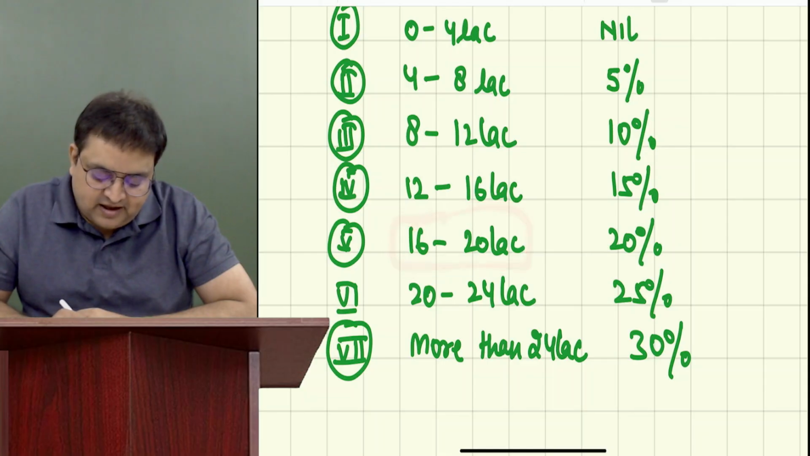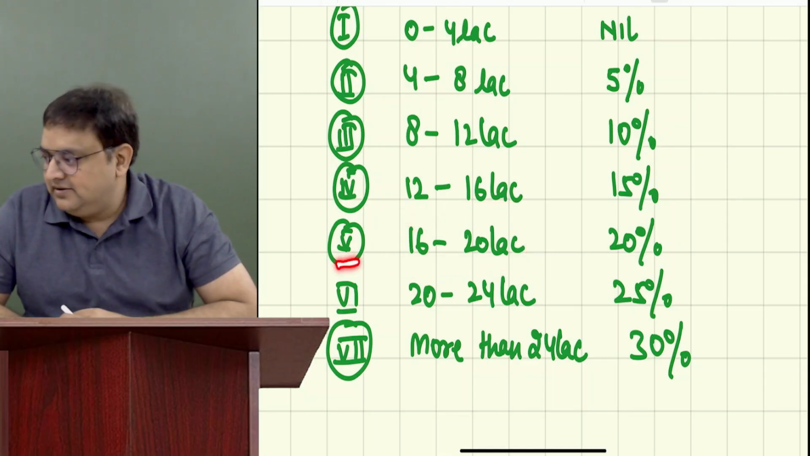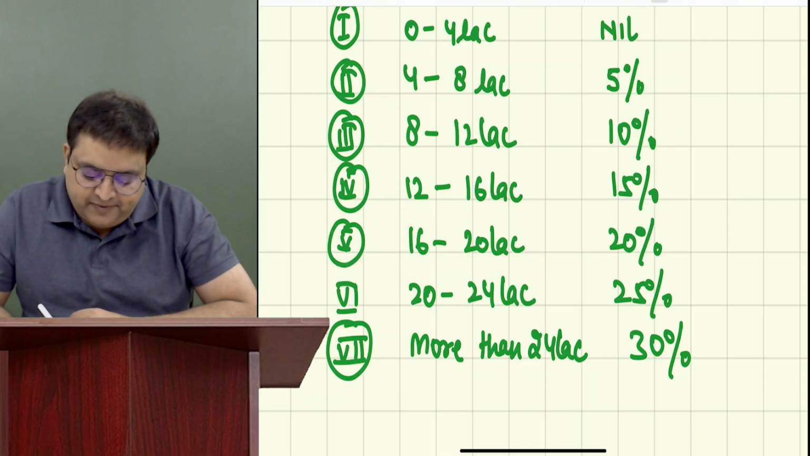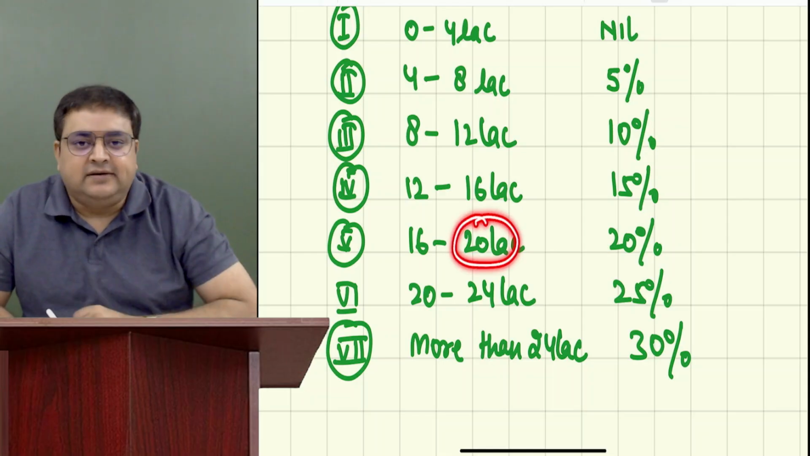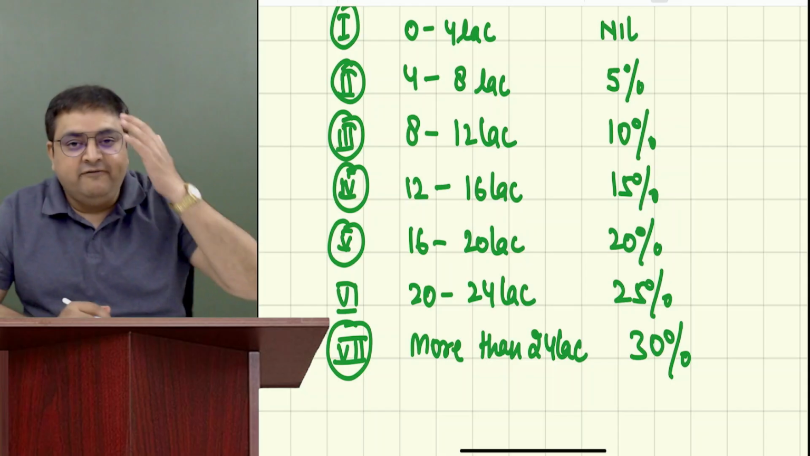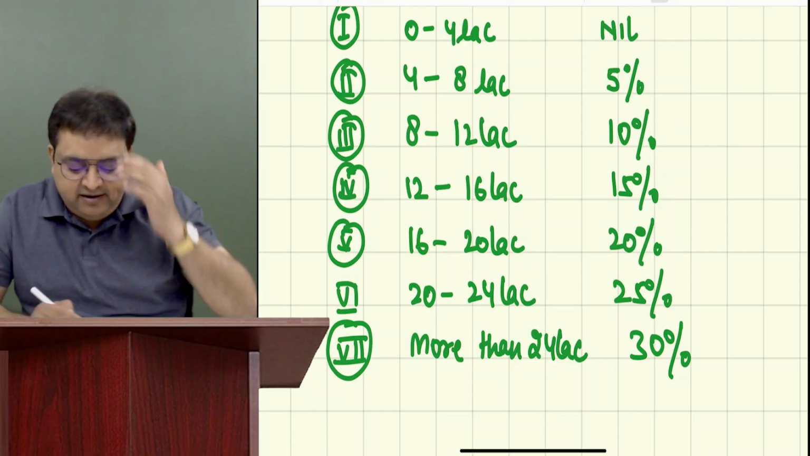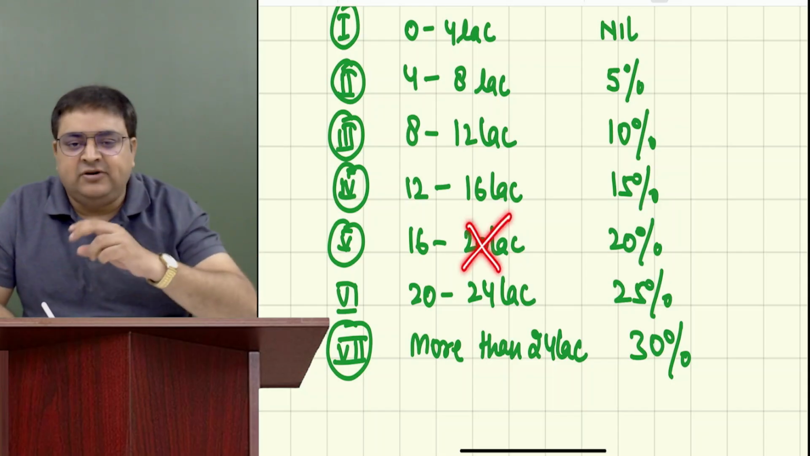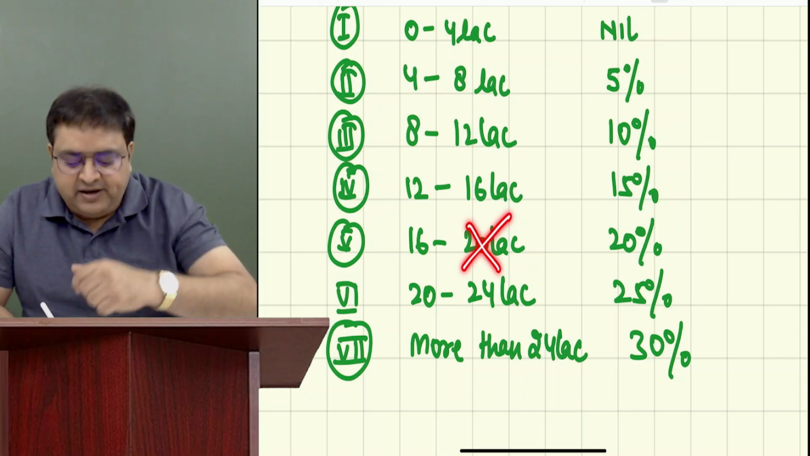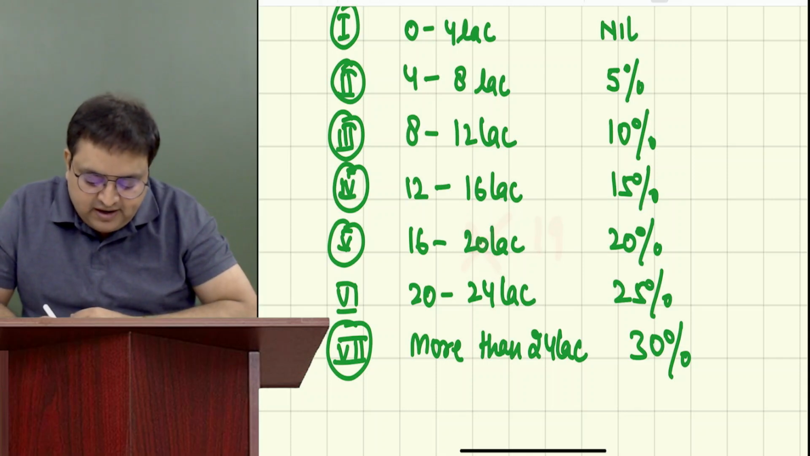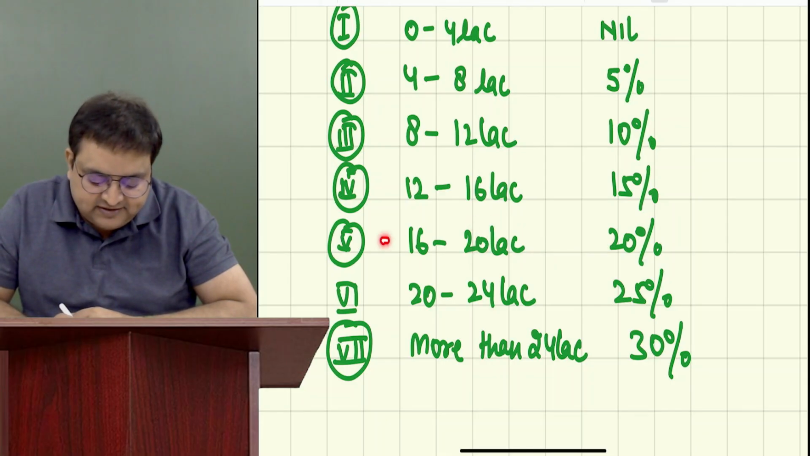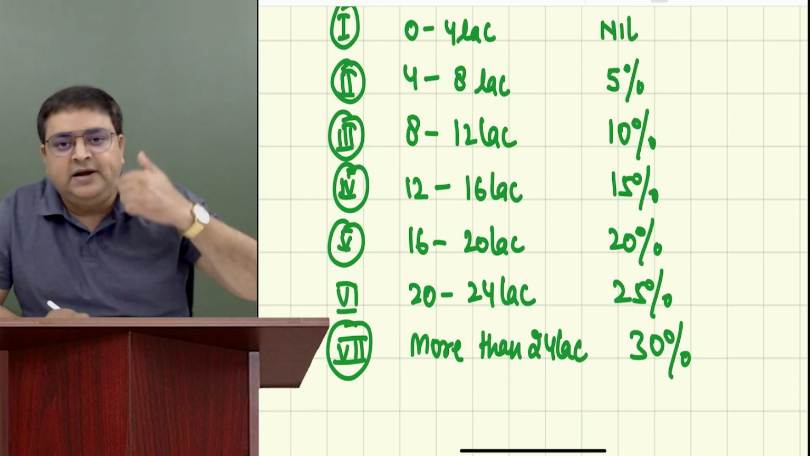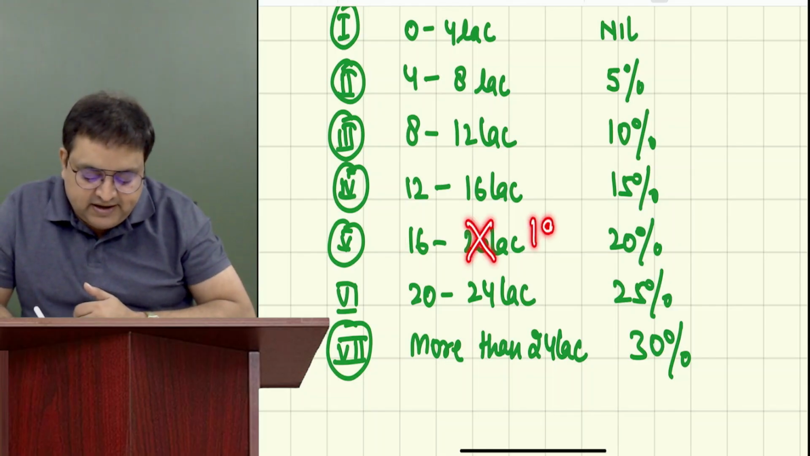16 to 20. Guys, what is the upper limit? 20 lakhs. Is she crossing 20 lakh, or maximum she is going up till 19? 19 lakhs. So in our mind, we will just cross this 20, because this is not the upper limit for her. Upper limit for her is 19. Although she is in this level, she is not going up till 20. She is going up till 19.